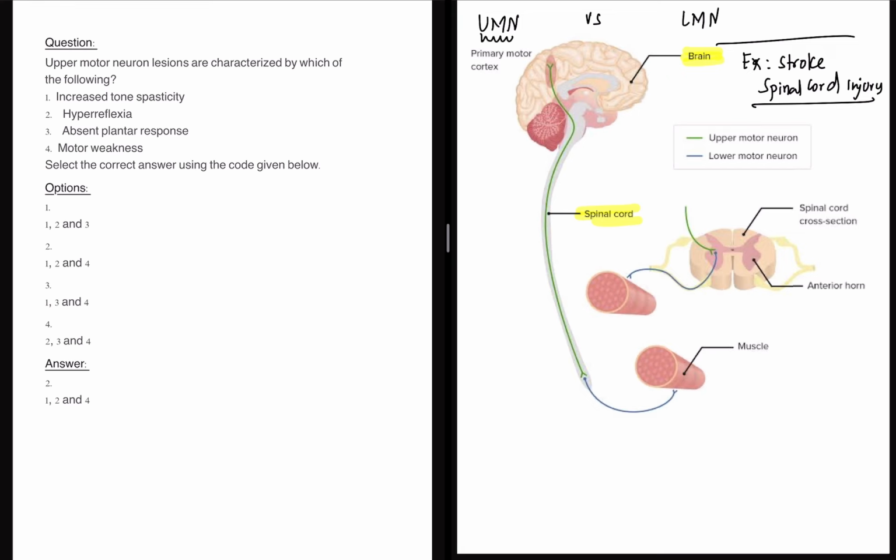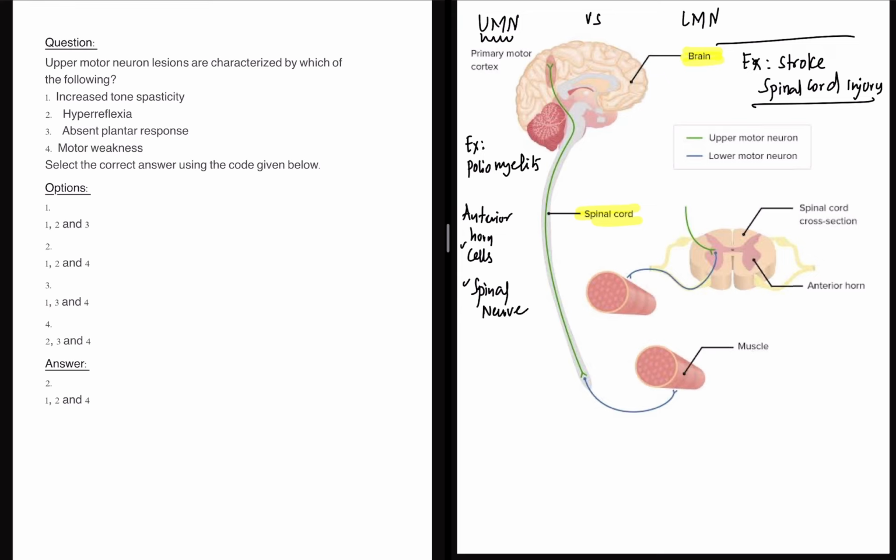Whereas the lower motor neuron starts from the anterior horn cells within the spinal cord, and from there you have a spinal nerve, a neuromuscular junction, a muscle end plate, and a muscle. So anything which affects the anterior horn cells, the classic example is poliomyelitis, or anything which affects the spinal nerve, neuropathies.